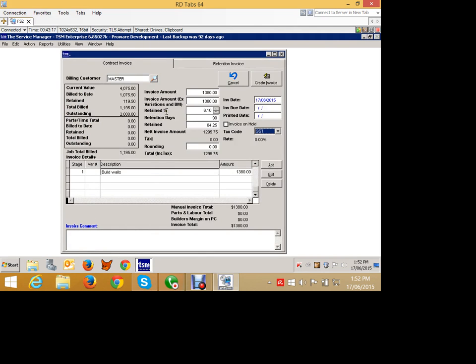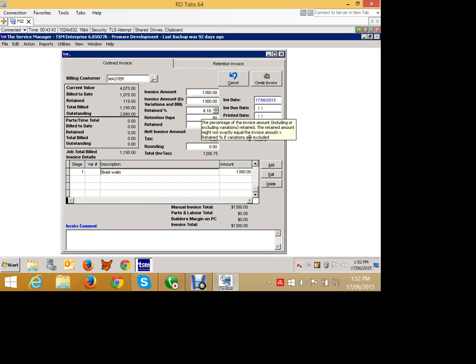Current balance value $4,075. We billed $1,075 to date with that much retention. So therefore it's that much billed. Therefore there's that much outstanding, $2,880 left to bill. We've calculated now that we have an additional amount to bill on stage 1, which is 60% of stage 1 because we already billed 40%, which is that one there. We have retained 6.1%. Why is it 6.1%?